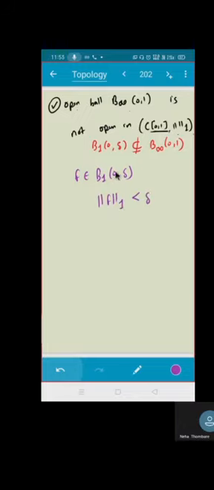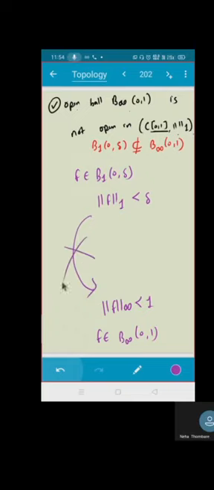From this, what do I have to prove? This f should belong to B infinity of 0, 1. If I had to prove the subset, that means what? Norm f infinity should be less than 1. But functions can have supremum greater than 1. Now from here to here, you cannot come, correct? Because if I said the area is less than delta, I cannot say that my function is less than 1.